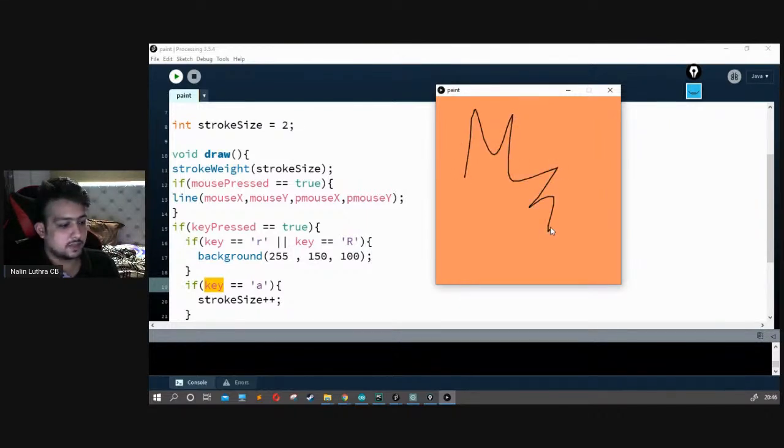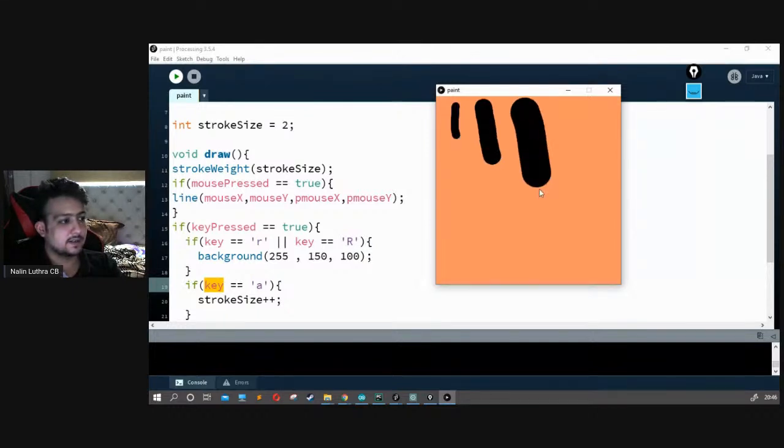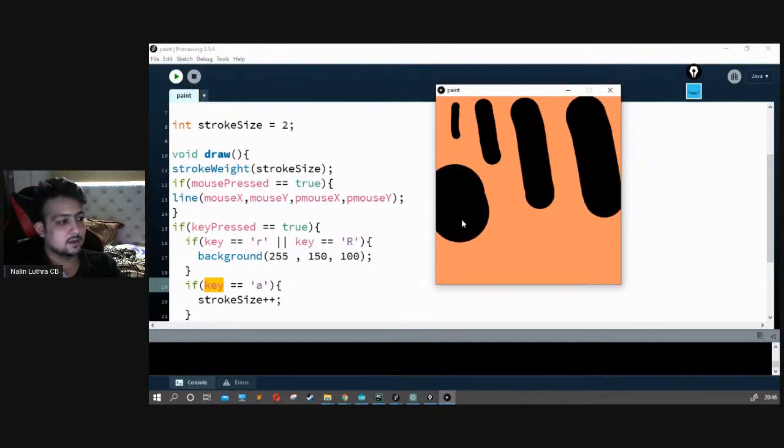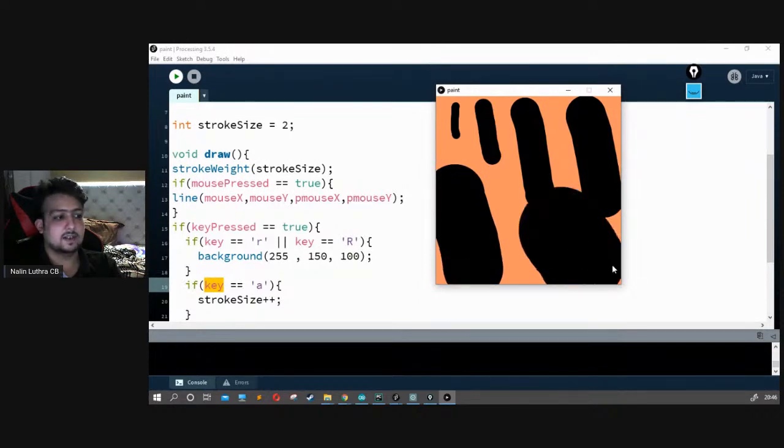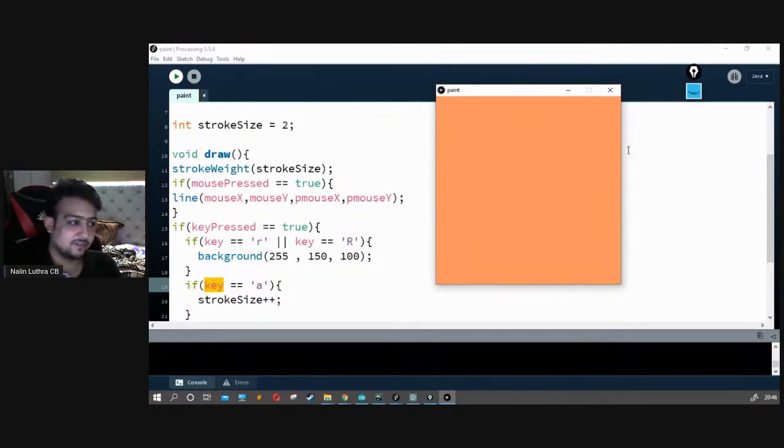So let's draw something. Let's press A to increase the size, press D to decrease the size. Now we press R, everything is refreshed. So we can set the size, increase, more increase, and it's extremely increased. Cool. R and everything is refreshed.